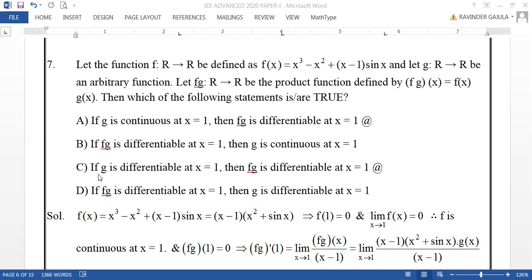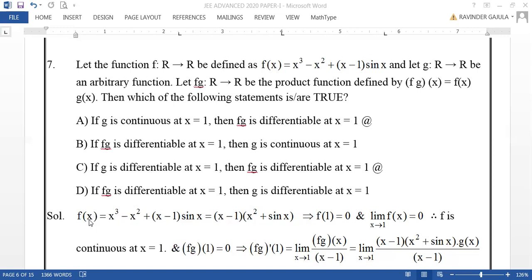And friends, here option C is given as, if g is differentiable at x equal to 1, then fg is differentiable at x equal to 1. Whereas option D, which is the converse of C, if fg is differentiable at x equal to 1, then g is differentiable at x equal to 1. And these options have to be answered for this question number 7.